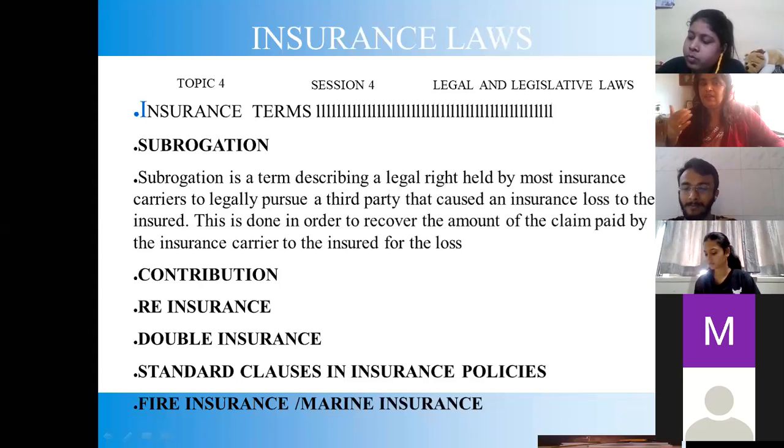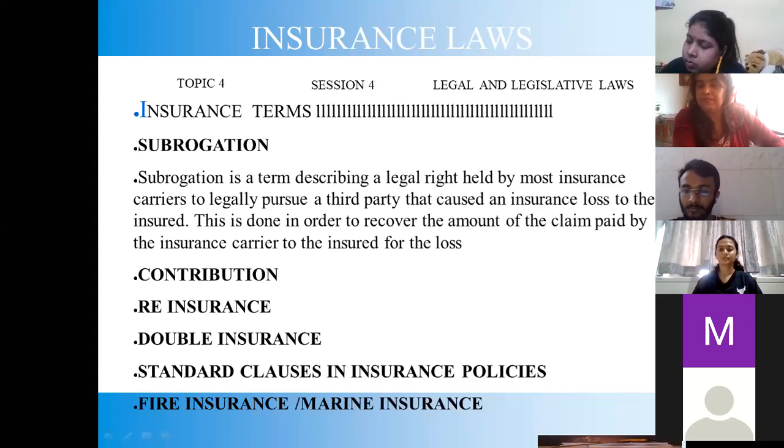So in insurance, when, for example, I paid crores of rupees for my life and tomorrow I'm no more, the insurance company steps in. The basic principle is that a third party will make good the loss, maybe in fire insurance, maybe marine insurance. So the definition of subrogation is important. It's a legal right.